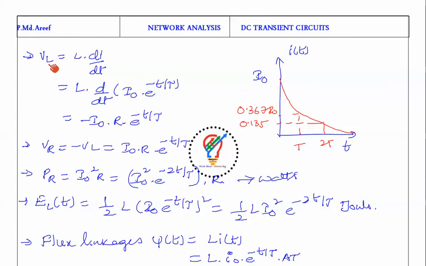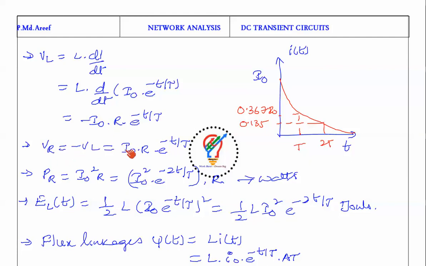Now the voltage across the inductor is going to vary. We will find how much it varies. VL is equal to L into di by dt. Only we know I. So L into di by dt is nothing but minus I naught into R into e power minus t by tau. What is the meaning of minus I naught into R? It means it is an exponentially decaying function like this, and it is opposite to that of the voltage across the resistor, as we observed in the circuit. So the voltage across the inductor is minus of VR, or VR is equal to minus of VL.